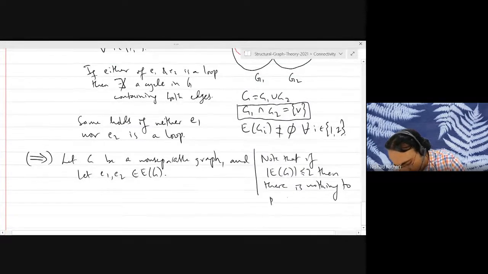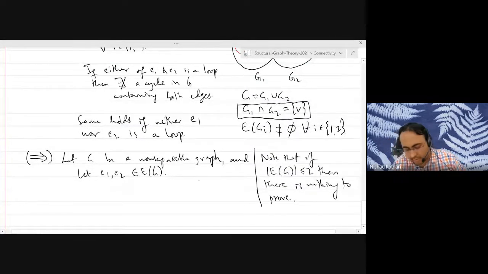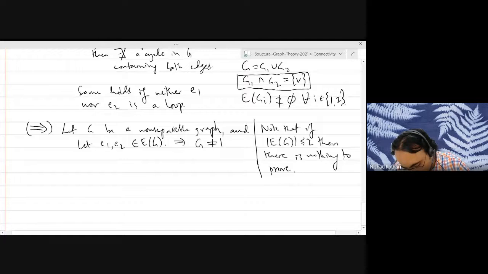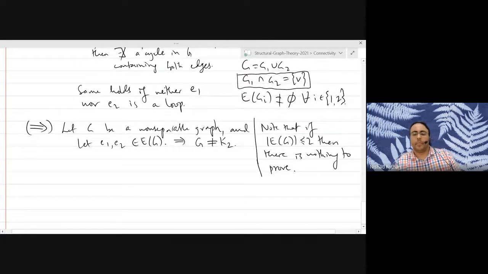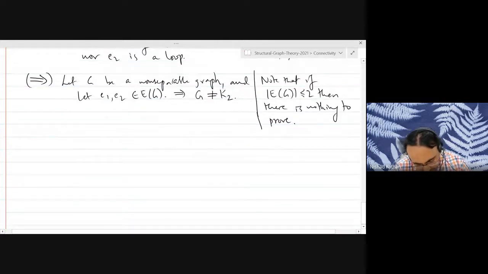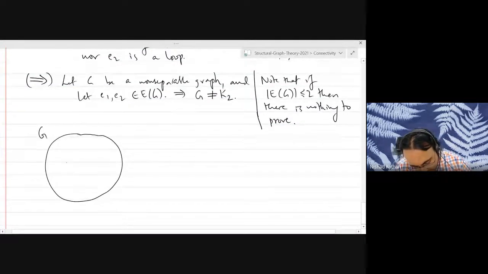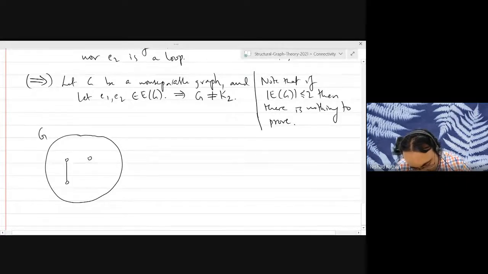Because any two edges belong to a cycle trivially, because there are no two edges. There's only one edge in the graph or zero. Okay? So we can assume that our graph has at least two edges. In particular, this implies that G is not K2. Okay? So we have got our graph G and we have two edges, E1 and E2.